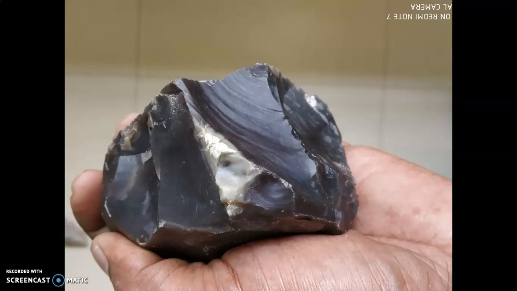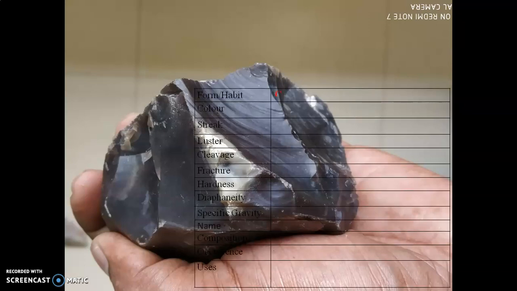We have another variety of quartz. The form is cryptocrystalline. Color is brown. The mineral does not streak on a streak plate. Luster shining like wax or resinous. Cleavage is absent. Fracture conchoidal; you can clearly see the conchoidal fracture in this mineral.